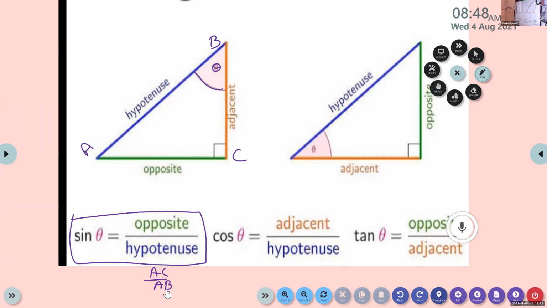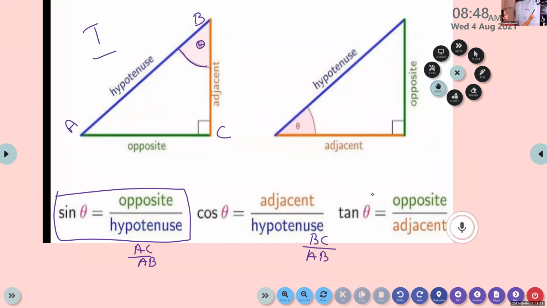Cos theta is adjacent side by hypotenuse. What is the adjacent side here? For this triangle 1, it is BC. BC by hypotenuse AB, so cos theta is BC by AB. Next, tan theta is opposite side by adjacent side.